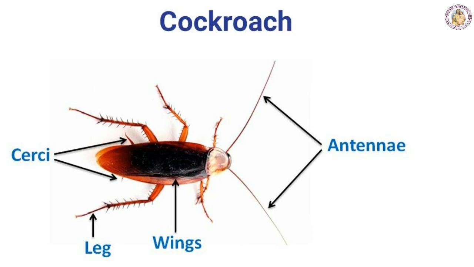The next one, cockroach. Usually we all see the cockroach in our home, isn't it? It has three pairs of legs, which help it to walk, run, and sometimes climb. It also has two pairs of wings for flying. Large and short muscles help the movements of the legs.